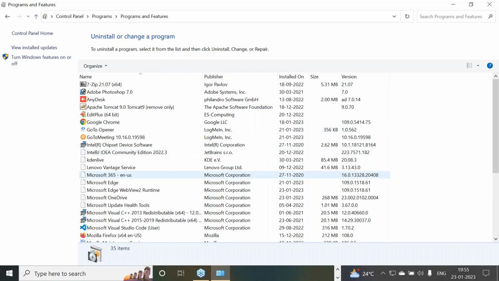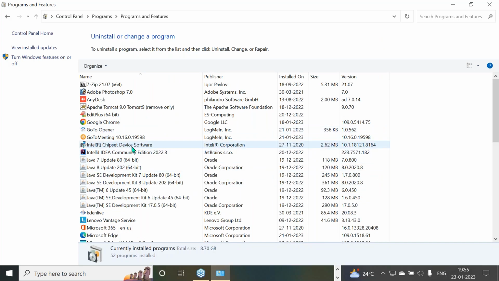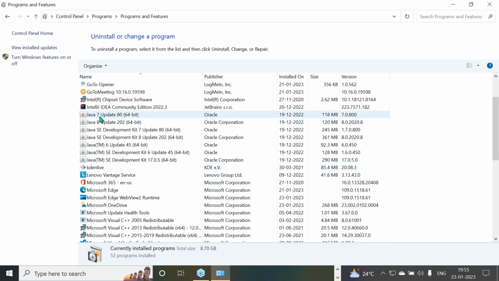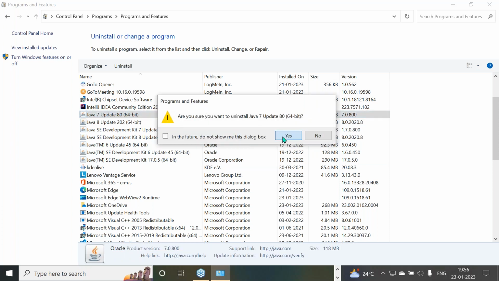Click on it. There all your versions, all the softwares which you have installed so far, everything is available here. So here we have to uninstall the softwares. In my system, Java 7 is installed, Java 8 is installed, Java 6, and Java 17 is installed, because of my previous batches. So let me uninstall all of them one by one. It may take a minute. We just have to wait. Right click, uninstall.